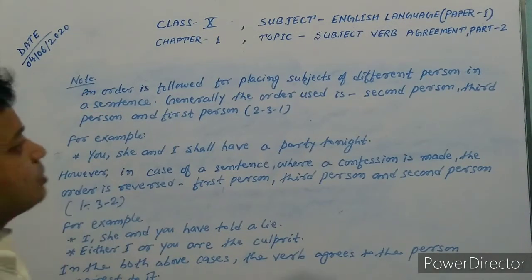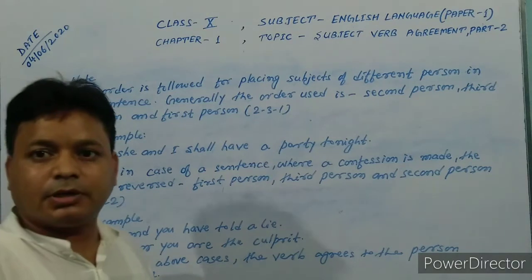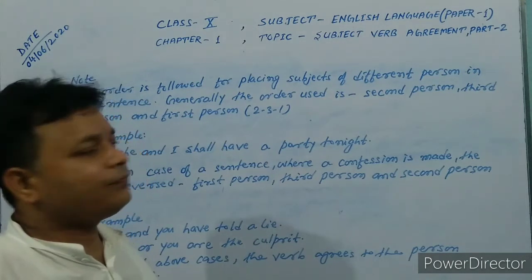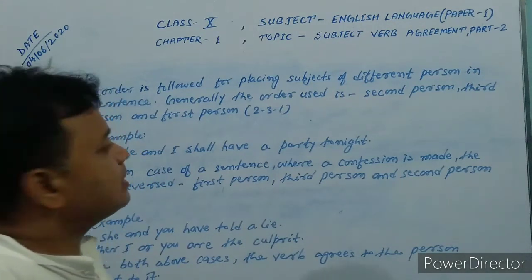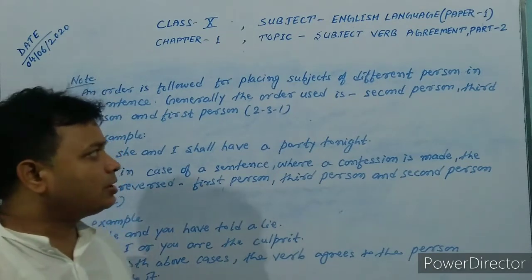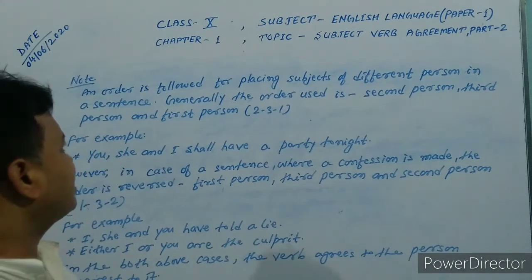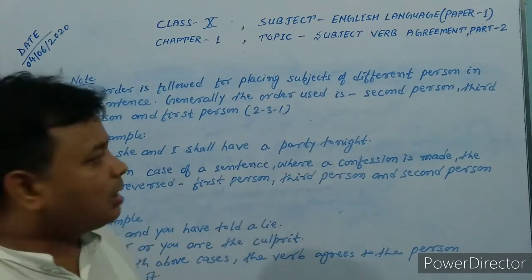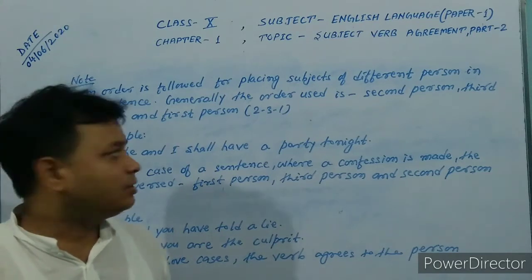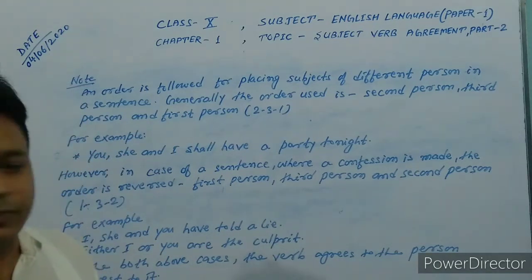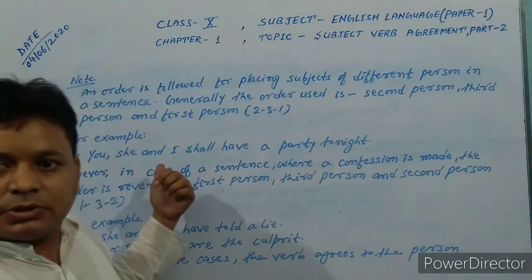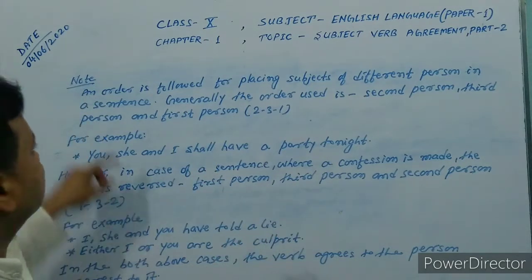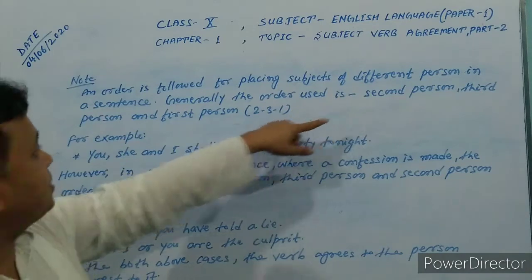Note. Some important notes I am going to tell you, students, about subject, verb and agreement. One: an order is followed for placing subjects of different persons in a sentence. Generally, the order used is second person, third person and first person. Second person means you, third person is he or she, and first person is I or we. One example I am going to quote before you: you, she and I shall have a party tonight.